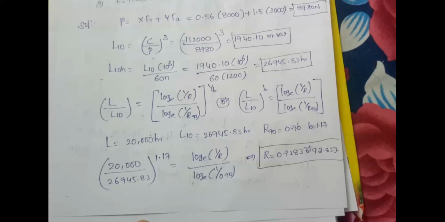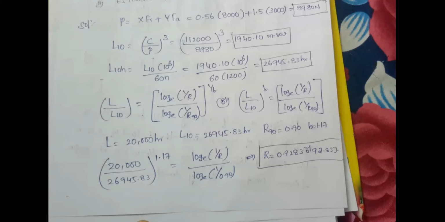So simply you substitute all your relations in the given formula and you will get the R value equal to 92%. Here, these reliability values are other than 90. Whether it may be 90% or 98%, 99%, it doesn't require here. It only requires the life of a bearing for some hours.